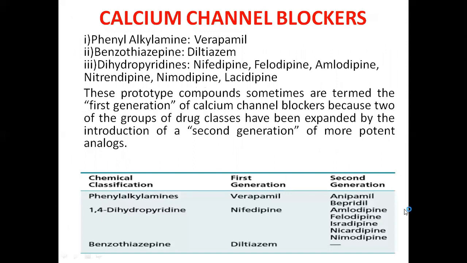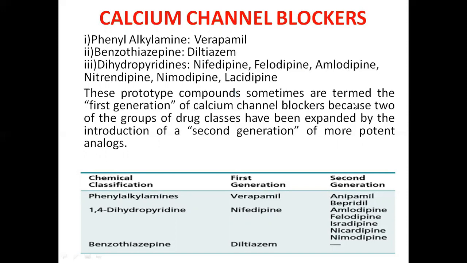So what are these calcium channel blockers and what are the different types of calcium channel blockers? First one is phenylalkylamine. Its example is verapamil. Second one is benzothiazepine. Example is diltiazem. Third type of calcium channel blocker is dihydropyridines. Examples are nifedipine, felodipine, amlodipine, nitrendipine, nimodipine, lacidipine.